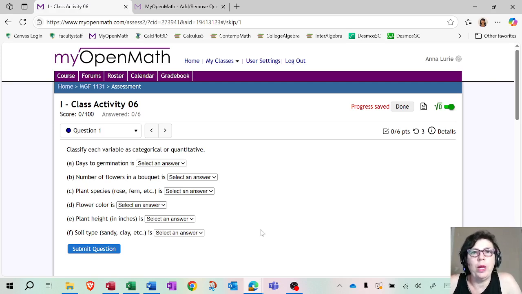Well, here we are counting, right? And so that's a number. It makes sense, for example, to say average days to germination, right? So that means it's going to be a quantitative variable.